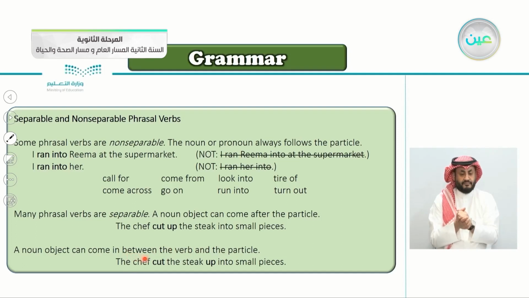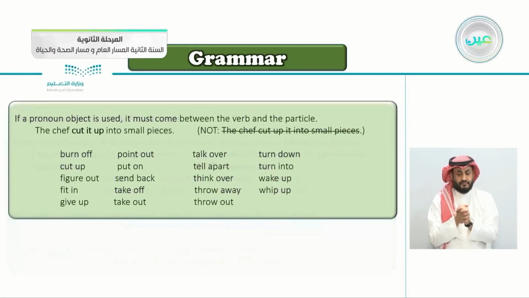So you can say the chef cut the steak up. Here it's cut up the steak. Here it's cut the steak up. So here we can separate the word cut and the word up. The verb cut and the particle up here are separable. So you can notice here, cut the steak up into small pieces. Unlike here, we cannot separate them. So this is the difference between the separable and non-separable phrasal verbs.